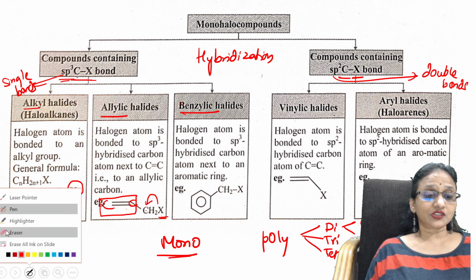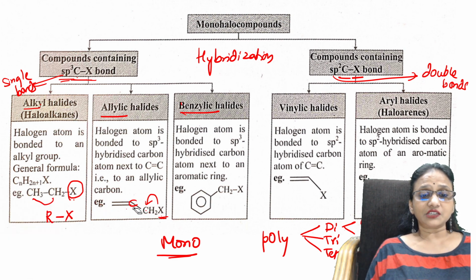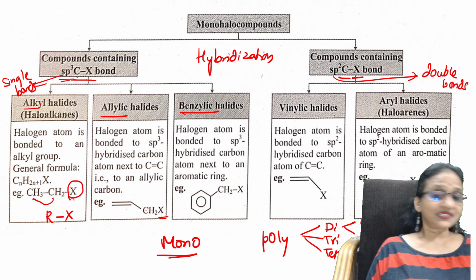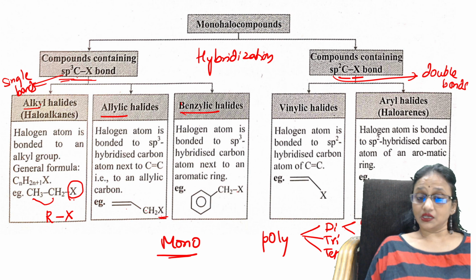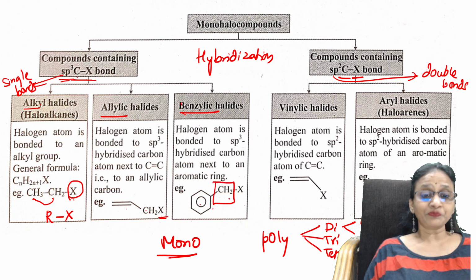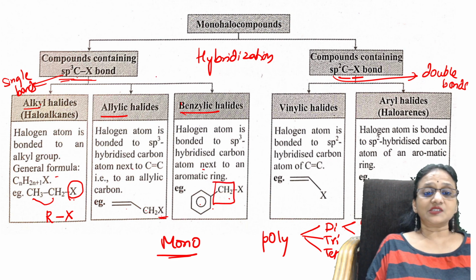Let me erase this so that it is not clumsy. Now in benzylic halide, the halogen atom is again not directly attached to benzene, but you have an alkyl group here. Easy. So these three are sp3 hybridized carbon atoms.